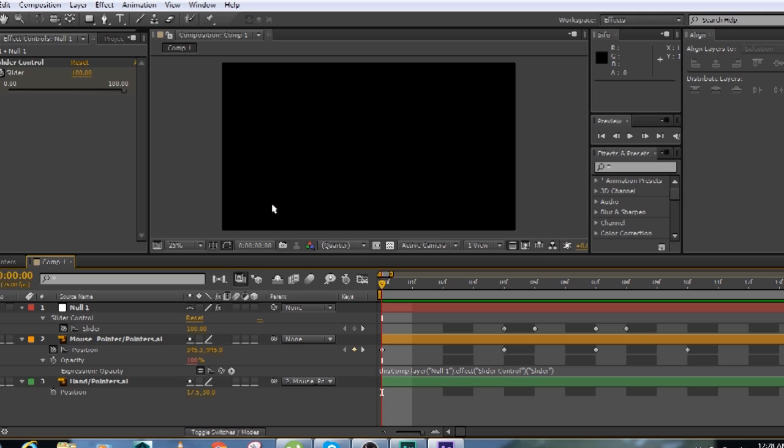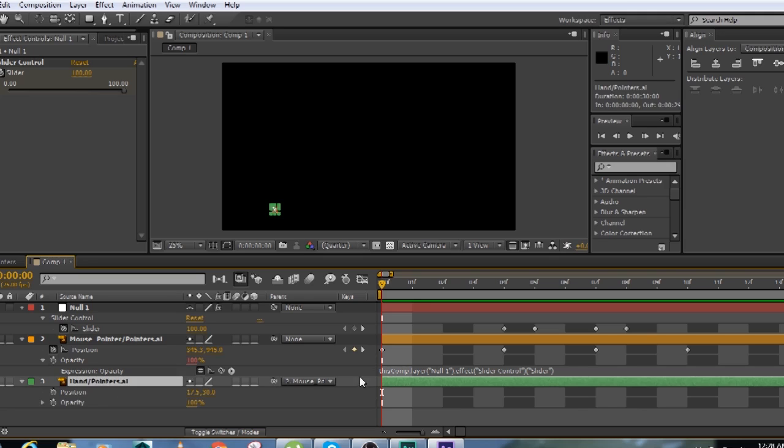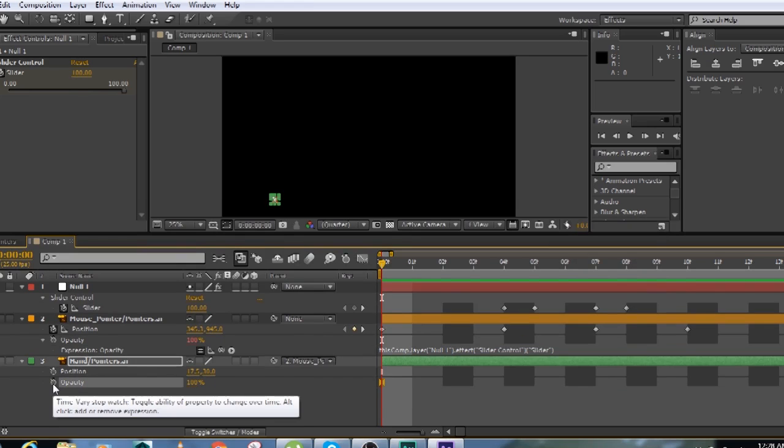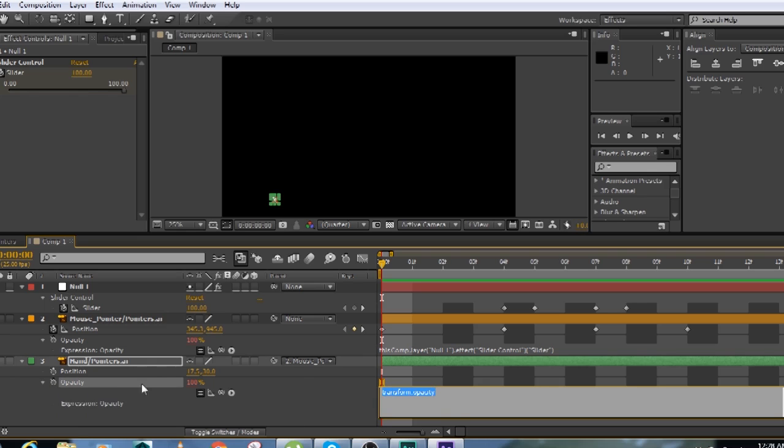Now I have to connect the opacity of the hand pointer to the slider via an expression. So I'm going to go to the opacity of the hand control, and I'll click on it to open its expression editor, and here I'm going to put that expression, which is going to be an if statement.